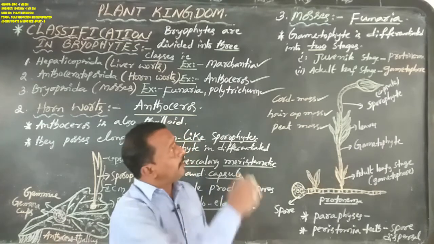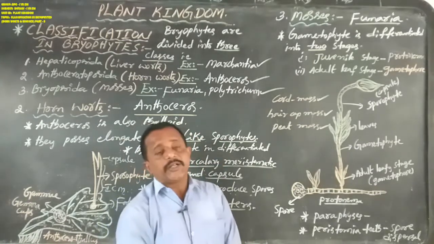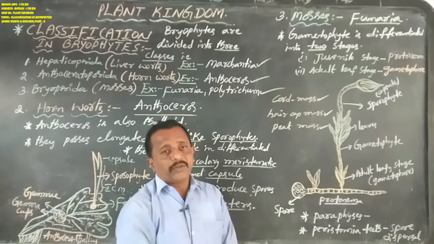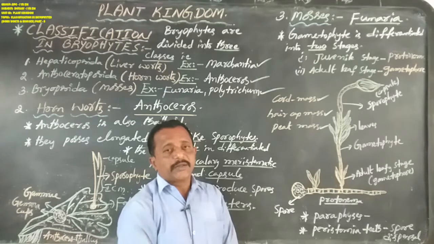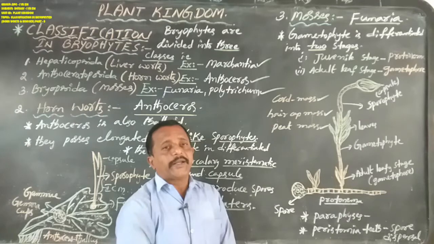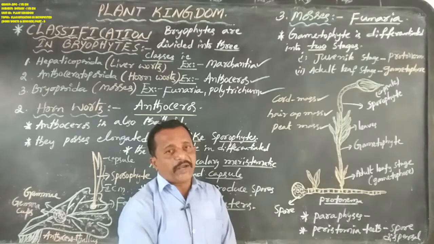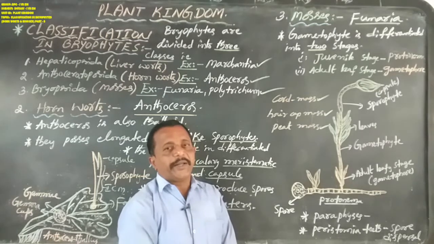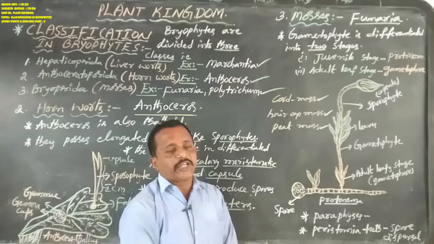Okay now, let us discuss the general characteristics of mosses. In general, in all bryophytes, the plant body, or thallus, contains haploid gametes, that is called the gametophyte. This means the plant body always appears in the gametophytic condition, with one set of chromosomes, the haploid number.